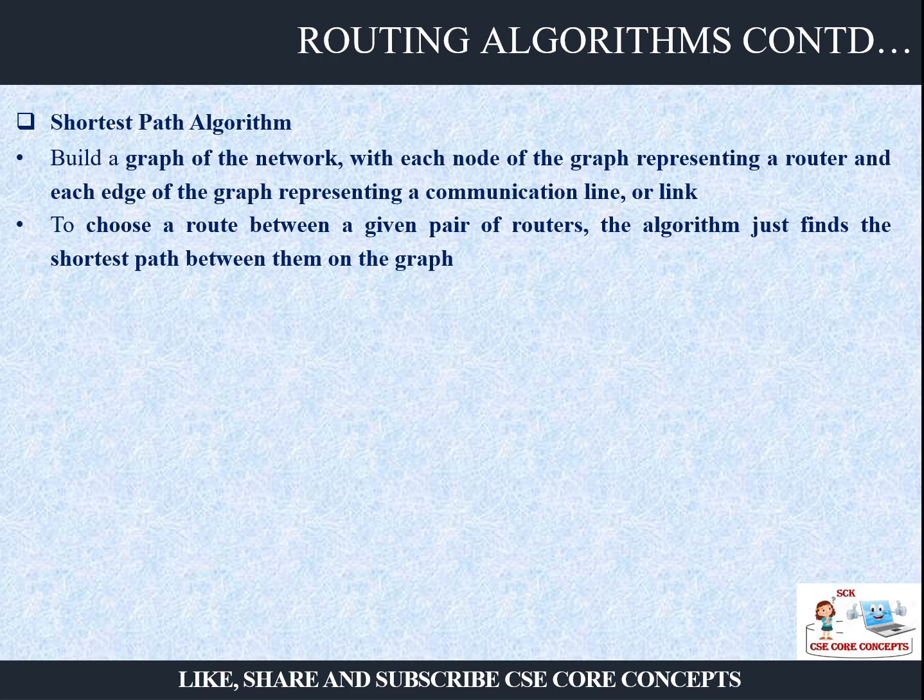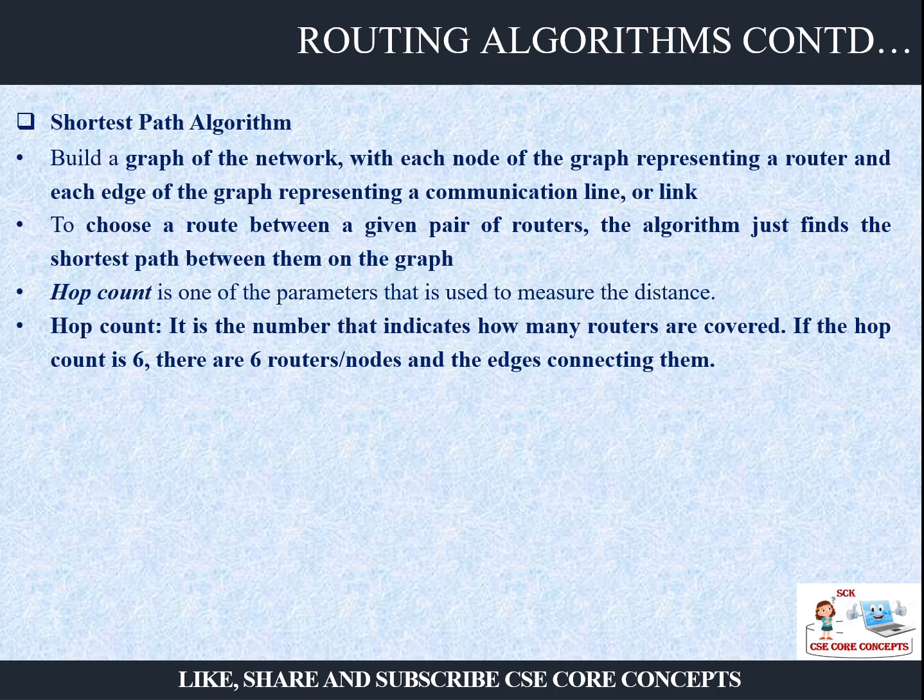There are various types of algorithms you can use to find the shortest path from one destination to another. You can use a graph type of network, which we have discussed in data structures, DFS, right? We have seen the graph network where every node represents a router and every edge represents a communication line. To choose a route between two routers, you have to find the shortest path.